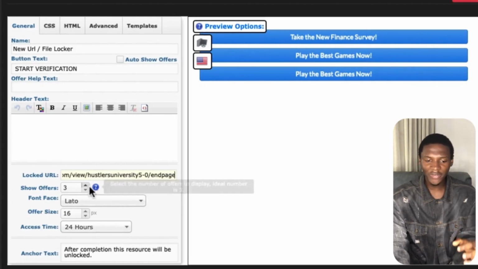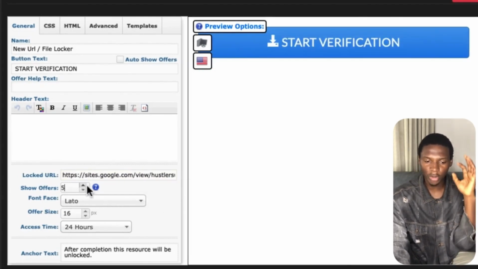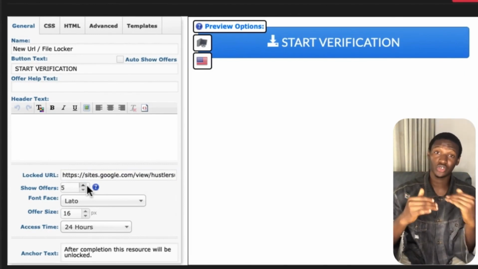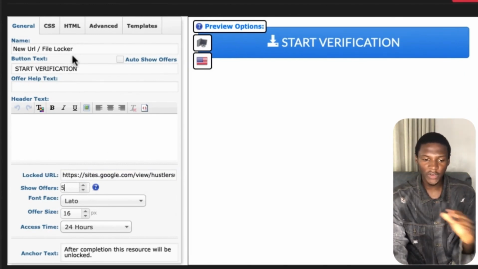So once you do that, come over to where it says show offers. What you want to do is bump this up to maybe 5, and that way you actually give your users a lot of options to choose from, right? So once you're done with that, you're finally done with this locker.